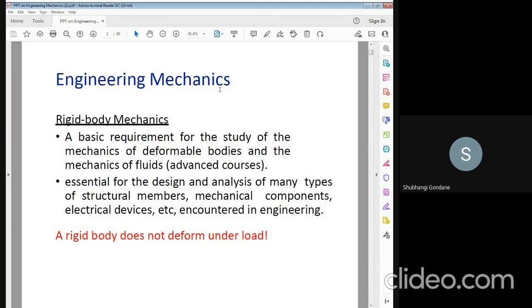For example, one stone is placed in one place. Without any force, it cannot be moved from one place to another place. That is one of the examples of the rigid body.